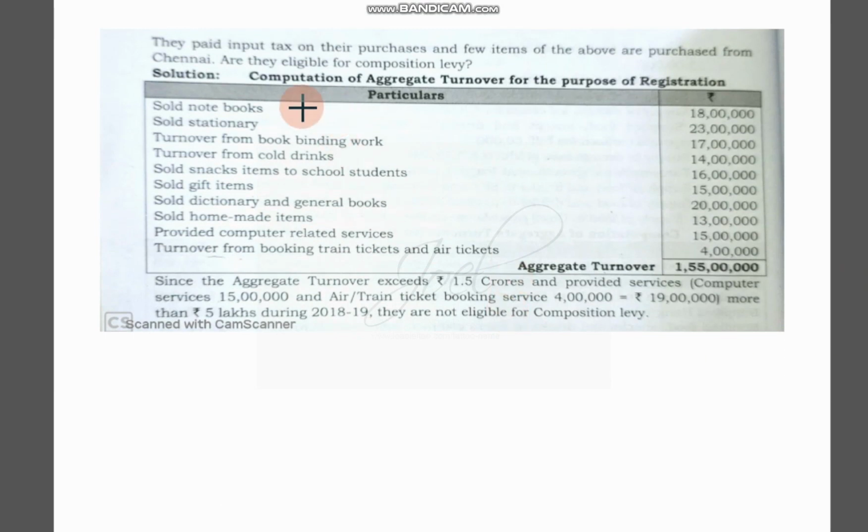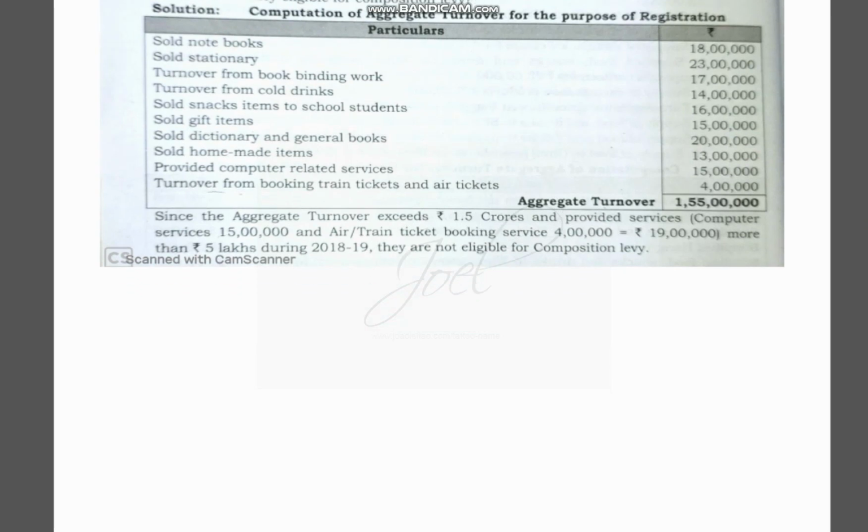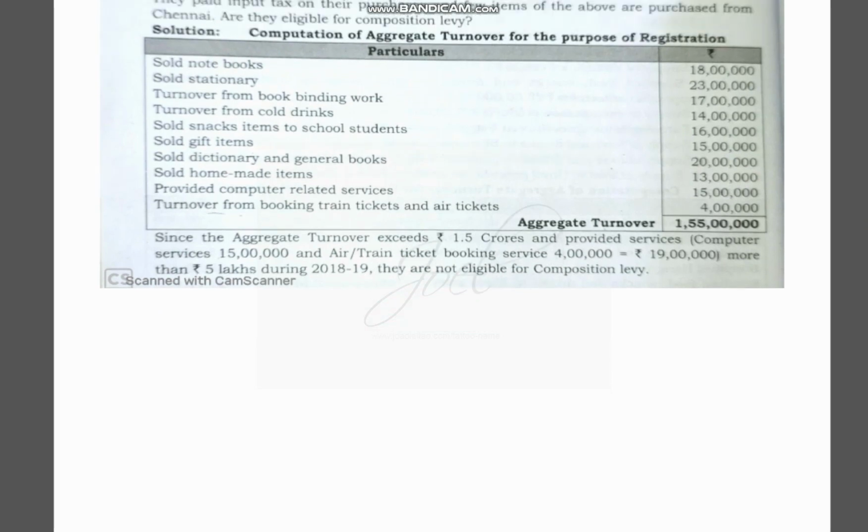See, this is the solution. Input tax credit is paid, but that is not much important for us. For us, important is the aggregate turnover. See, aggregate turnover is more than 1 crore 50 lakhs. So with this information itself, we are clear. By this information itself, it is very clear that this person is not eligible for composition levy scheme.